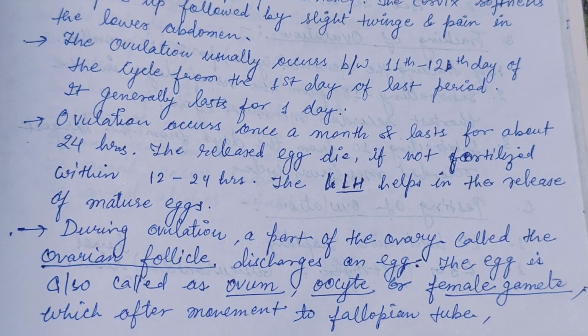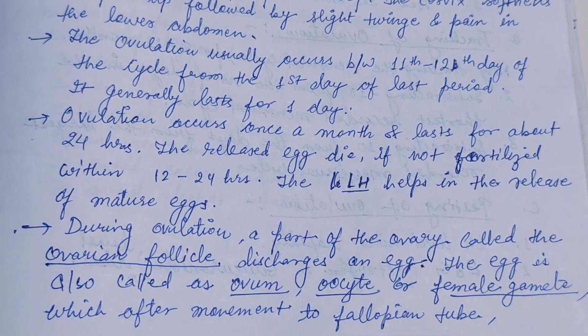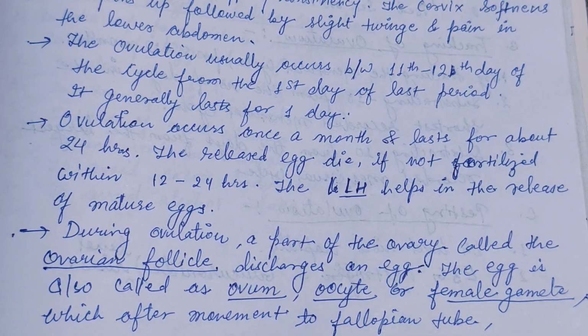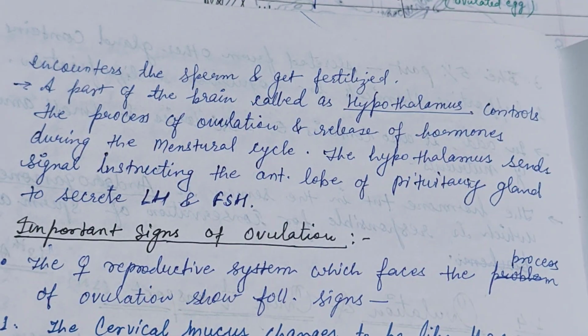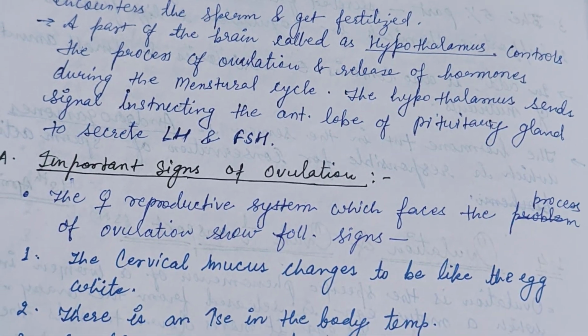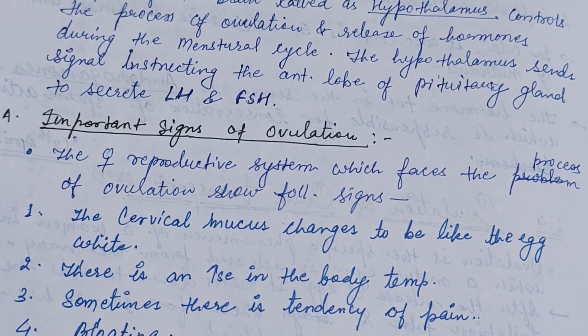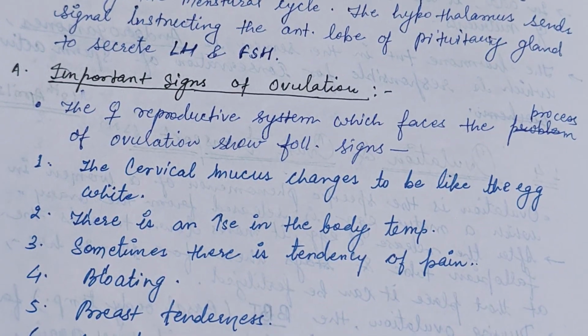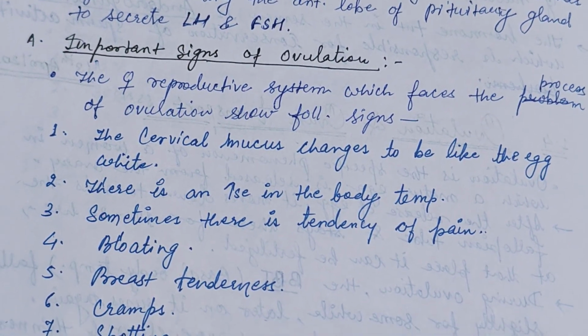During ovulation, a part of the ovary called the ovarian follicle discharges an egg, also called the ovum, oocyte, or the female gamete, which then moves into the fallopian tube. A part of the brain called the hypothalamus controls the process of ovulation and the release of hormones during the menstrual cycle. The hypothalamus sends signals instructing the anterior lobe of the pituitary to secrete LH and the